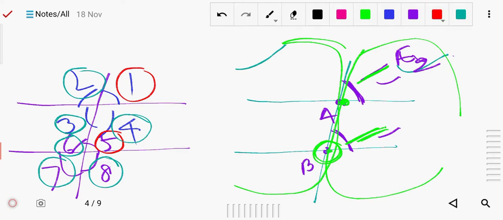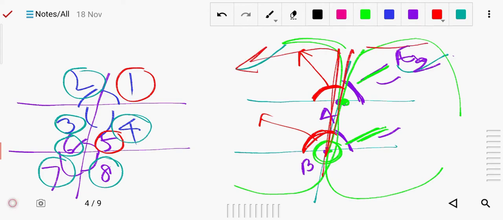Similarly you can do it for the other side also. If you have taken this one exterior at point A, at the left side, then we have to take the interior at the other point, and they are on the same side, the left side. Similarly if we have taken interior at A, then at B we have to take the exterior. And these two are called corresponding angles.